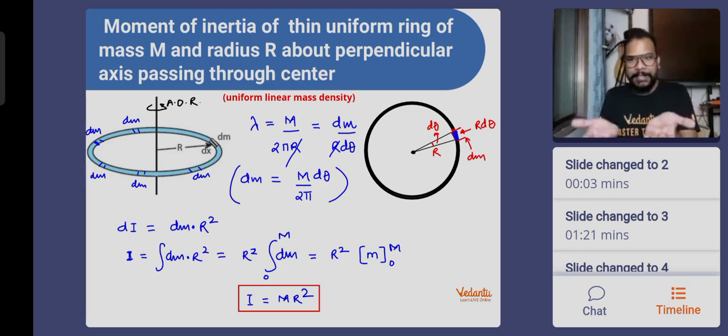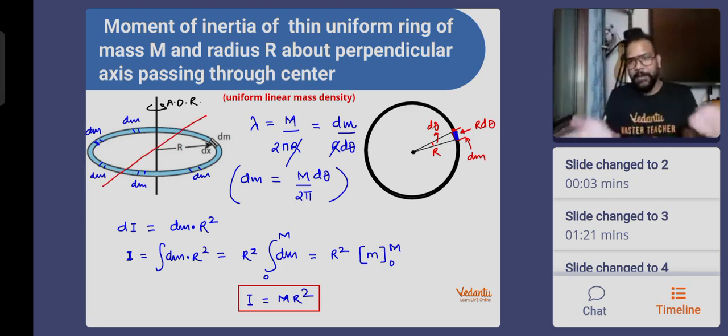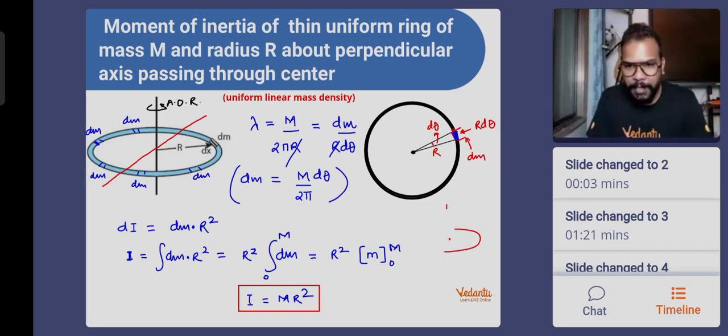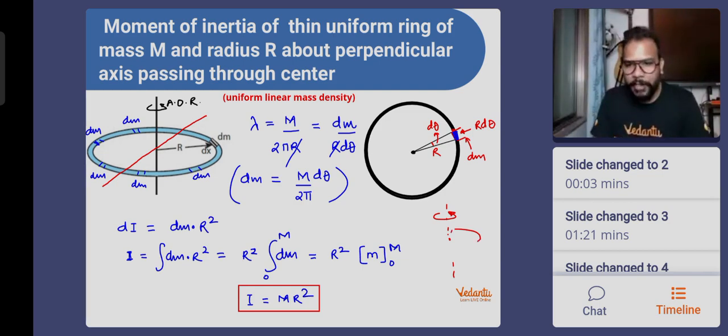By the way, guys, if I take this ring and close it like a book, means what? Imaginarily, about this line, if I fold the ring and make it a semicircular ring, and I still rotate it about the same axis of rotation, this is my semicircular ring, this is my axis of rotation, and this is how things are rotating. So still the moment of inertia will come out to be mr square. Why? Because still the entire mass is at the same distance. If you make it a quarter of the ring or any portion of the ring for that matter, as long as you have the entire mass at the same distance, the axis of rotation being the same, the moment of inertia will come out to be the same value. A very important point that you need to keep in mind. Okay, guys? Cool? Good.